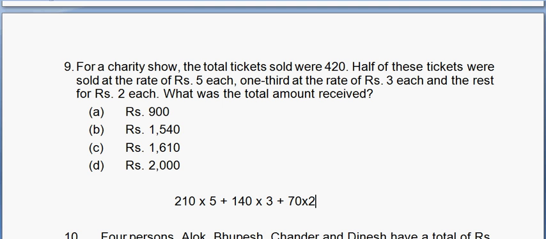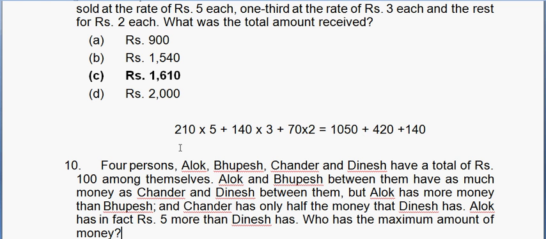Which means this becomes 1050 plus 420 plus 140. So 1470 plus 140 is 1610, right? So this is the right answer.